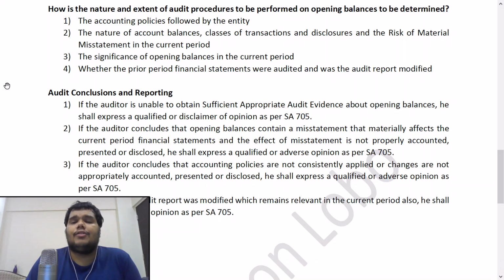Some captions may be more material, and that is why the opening balances in those captions may be more susceptible to error or fraud in the previous period. The risk of material misstatement could also be higher. So that is also going to determine what kind of procedures you need to perform on the opening balances. See, what is this point saying? The nature of account balances, classes of transactions and disclosures, and the risk of material misstatement in the current period.